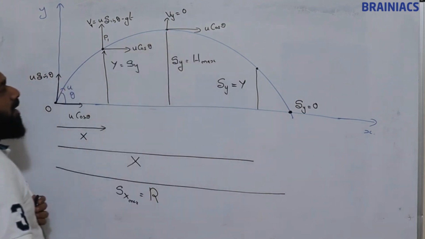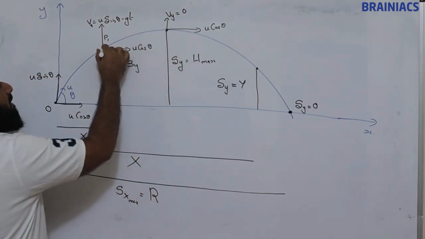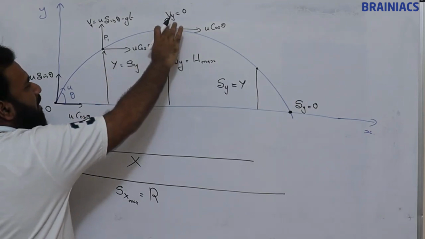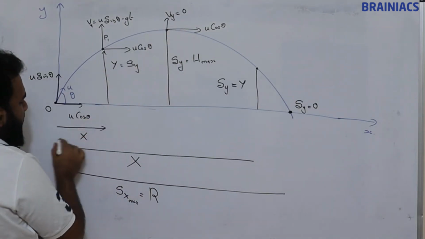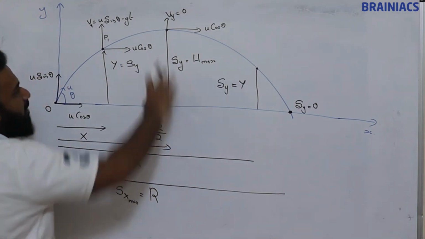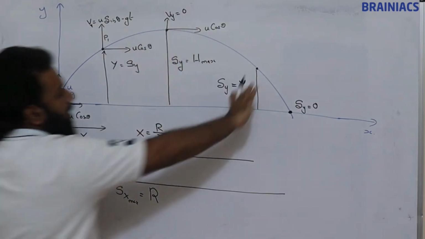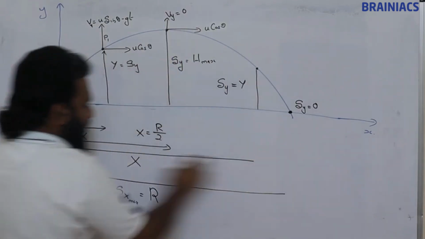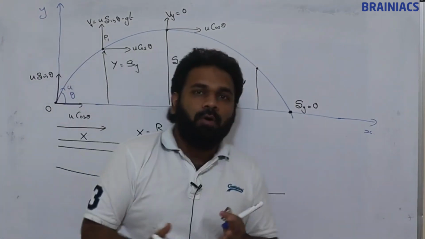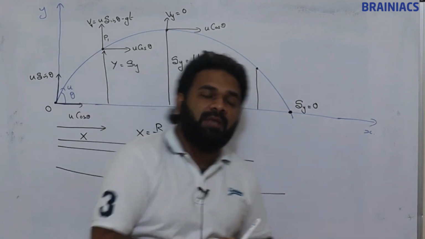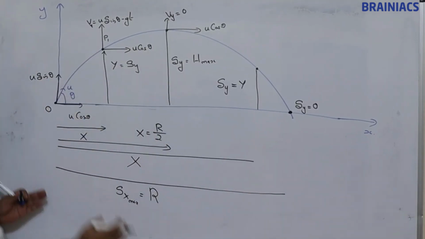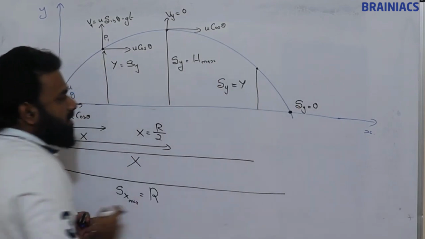Clear? So when the particle is here, horizontal displacement is x and vertical displacement is y. When the particle is here, the horizontal displacement is half of the range and the vertical displacement is the maximum height. If we take another point, the horizontal displacement is this much and the vertical displacement is this much. At the last point, when the ball or stone touches the ground, the horizontal displacement is the range and the vertical displacement is 0.